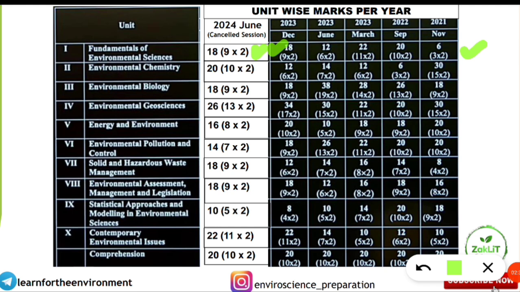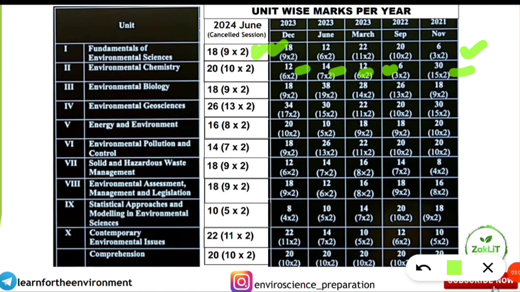Next, coming to environmental chemistry. Environmental chemistry is very important, and most of the students are having weakness towards this subject. But let us see how the trend goes. Here in 2020 November, you can see 15 questions came from environmental chemistry itself. But in the next year, only 3 questions came, that means 6 marks. But after that, the trend is 12 marks, 14 marks, 12 marks, that is 6-7 questions.